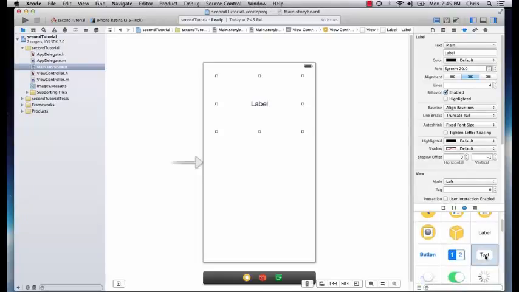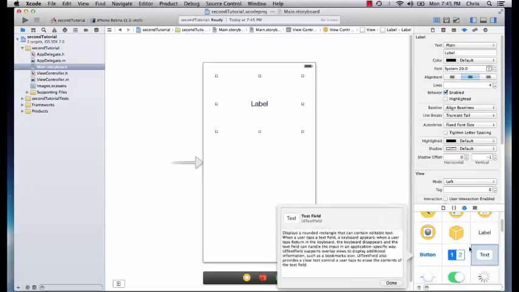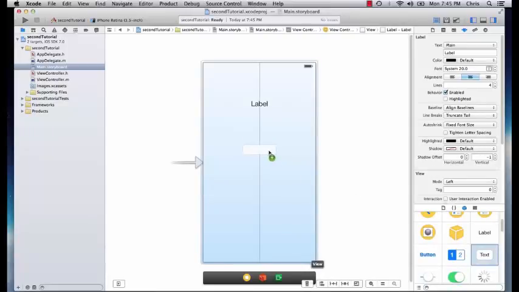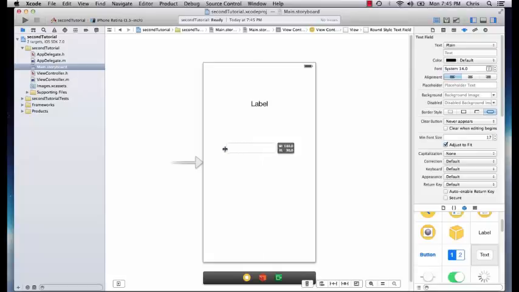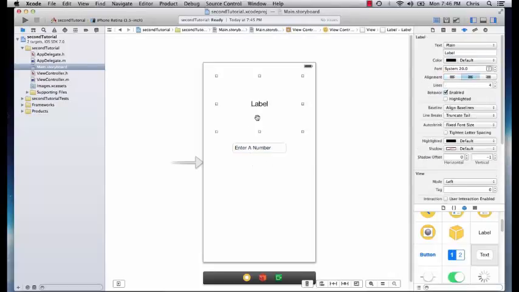Next, we're going to go right here to this object. This is a text field, and all it does is allow the user to edit text and enter text in this field, and we're going to have them enter a number. We'll put it on the left, and then we'll click this checkbox right here to clear when editing begins, because once this begins editing, we want this enter a number to disappear.